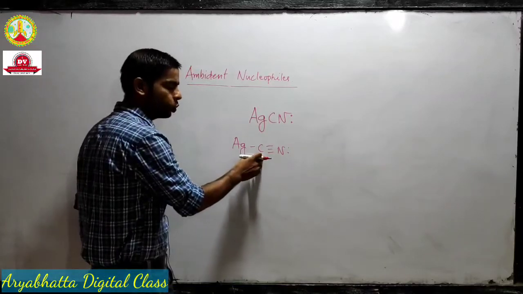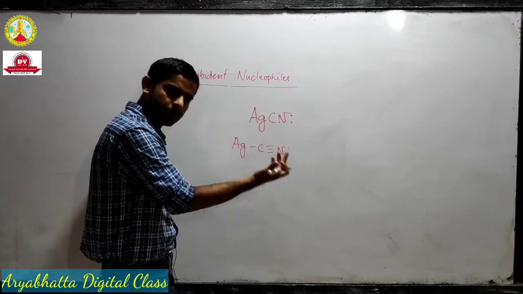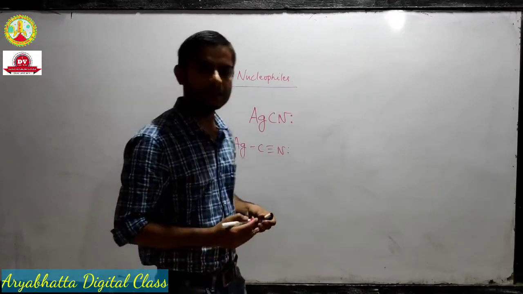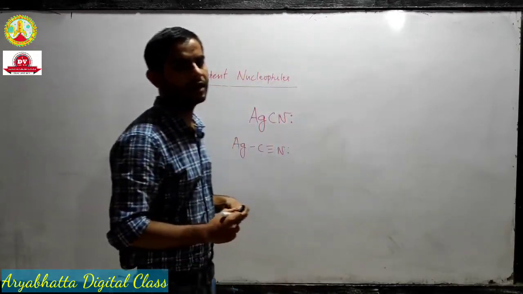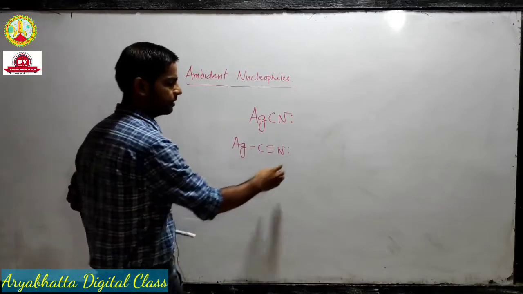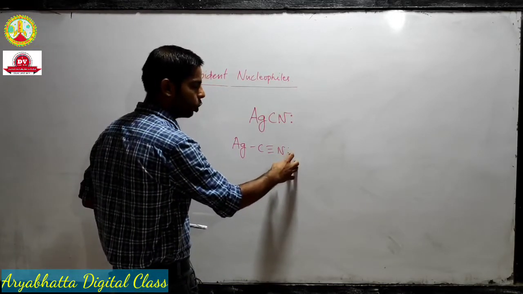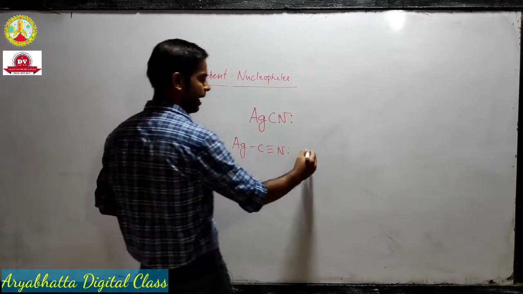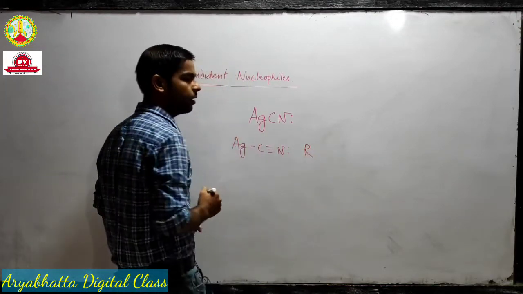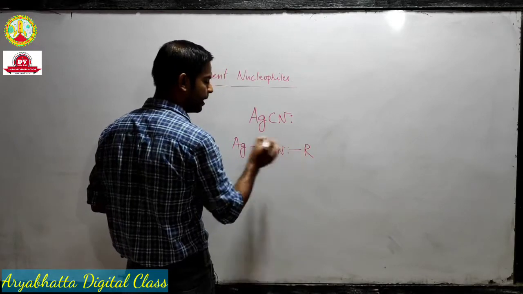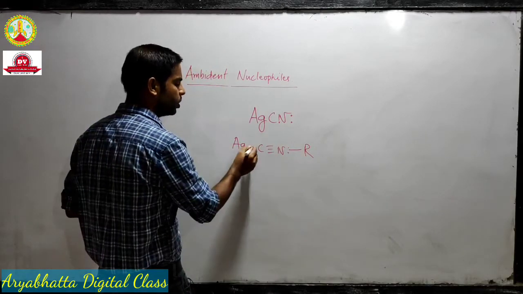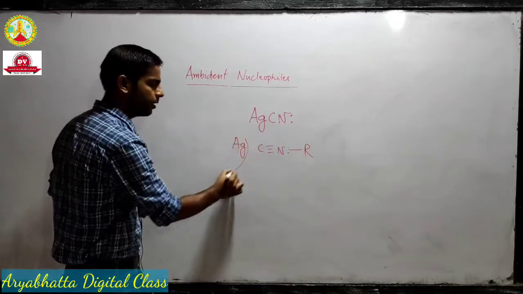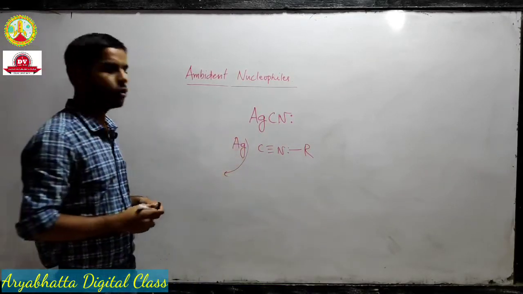So this carbon loses its ability as a nucleophile, but this nitrogen atom is still available as a nucleophilic site because it has a lone pair. So what will happen? The alkyl part will connect through this nitrogen, and subsequently this bond will break in the next step and silver will go out.